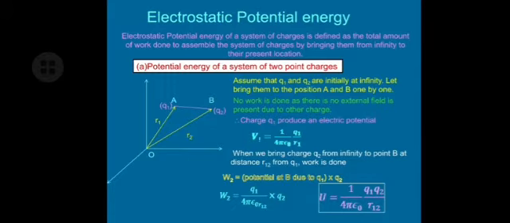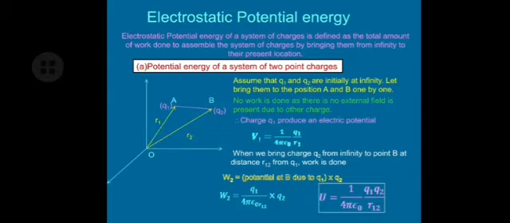We can define electrostatic potential energy. Electrostatic potential energy of a system of point charges is defined as the total amount of work done to assemble the system of charges by bringing them from infinity to their present location.